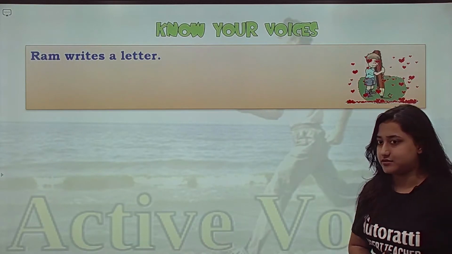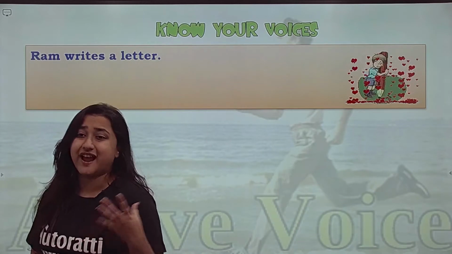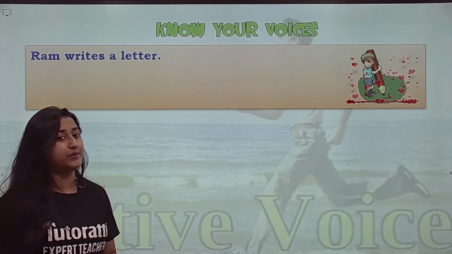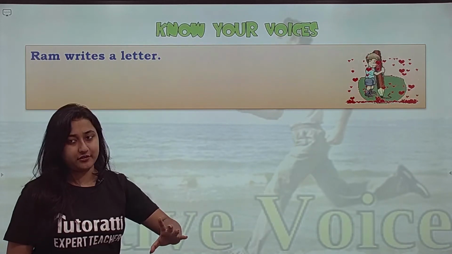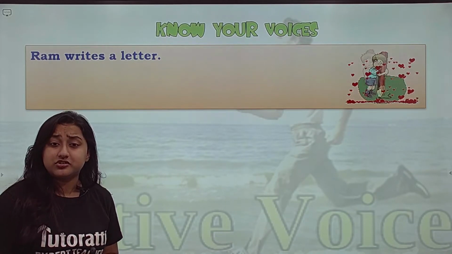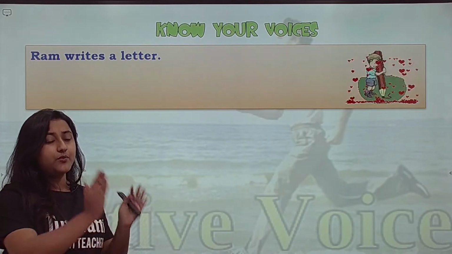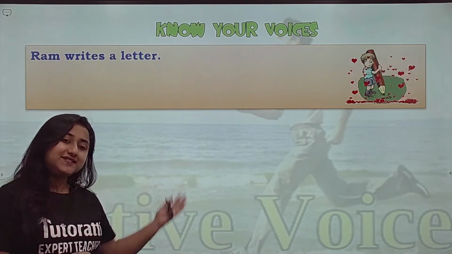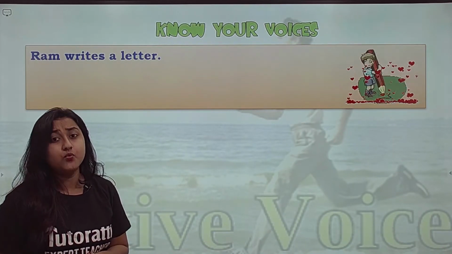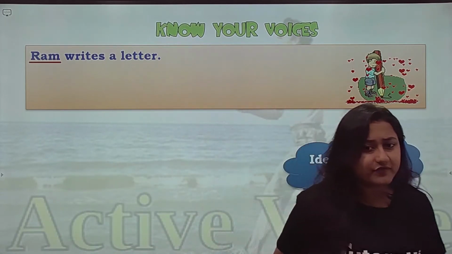Ram writes a letter. Now, we can't use the theory that if there is no by it is active and if there is a by it is passive. That might be true for some situations, but not always. You will get it wrong if you use it always. So now, what do you need to check? In the previous session, I had taught you how to identify the subject of the sentence in subject verb agreement. Subject means the person or the thing we are mainly talking about. So in this statement, Ram writes a letter, who are we talking about? We are talking about Ram as a person. So Ram is the subject of the sentence.